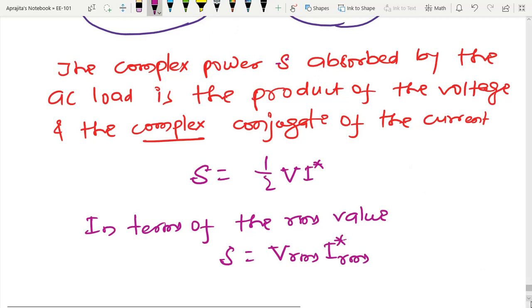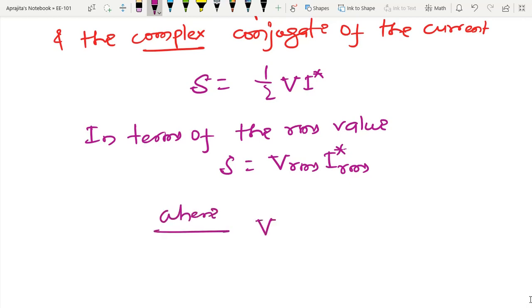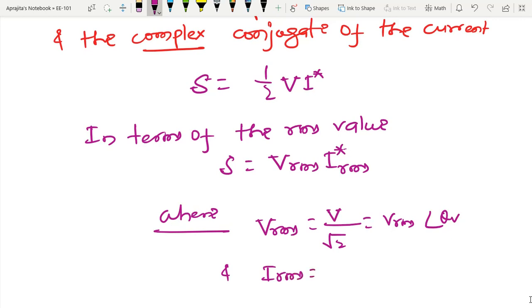Again I am telling that V RMS is V by root 2, and this is V RMS angle theta V, and similarly I can also define I RMS, that is I by root 2.